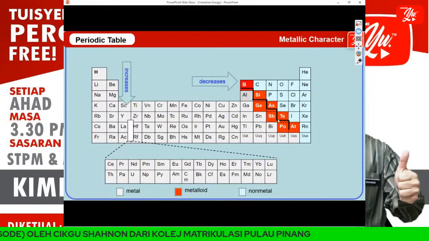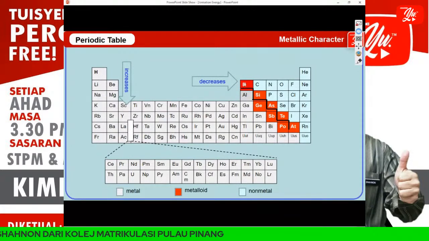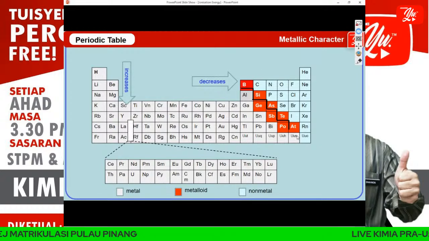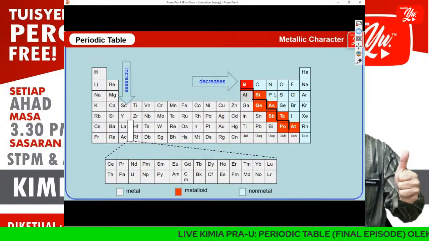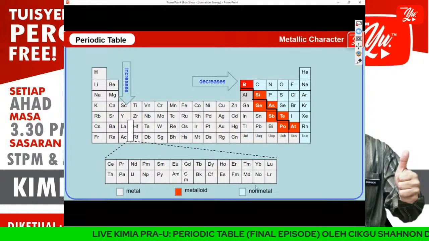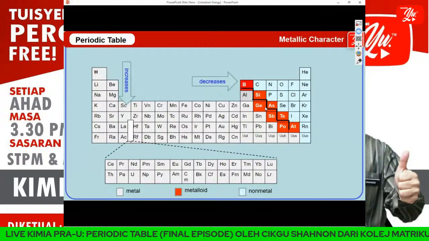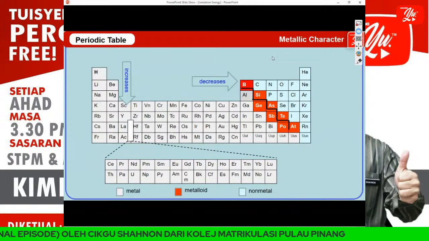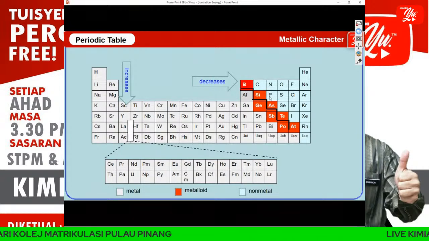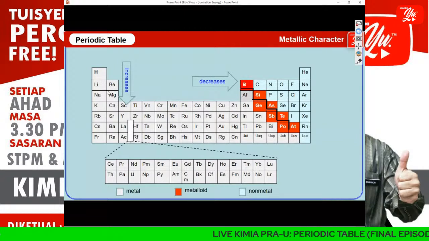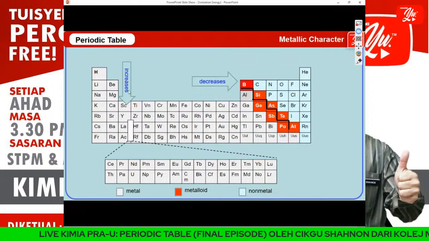And we have a red one. The red one, they call it a metalloid. And the blue one is non-metal. So from here it is clear that when we cross a period, this is from metal to metalloid and non-metal. So across a period, metallic character decreases. All right, and down a group, the metallic character increases.